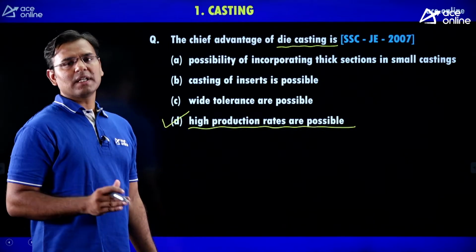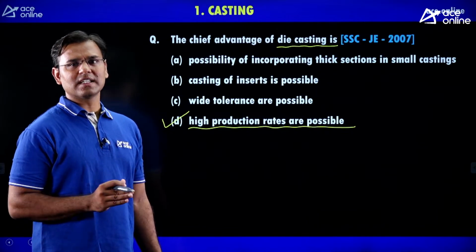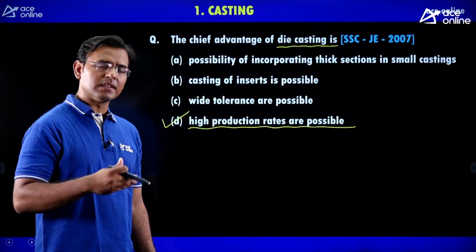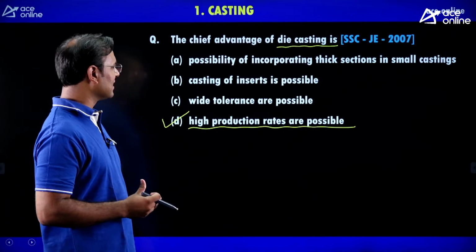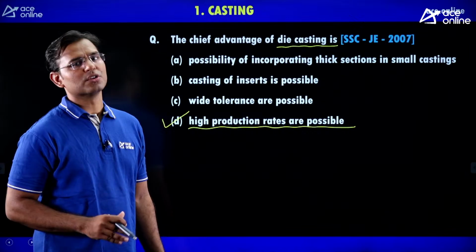If you learn investment casting, then you know that in investment casting, in one mold we can get 5, 10, 20, 30, 50, 100 components, and therefore students think that investment casting has a high production rate, but it is not true.